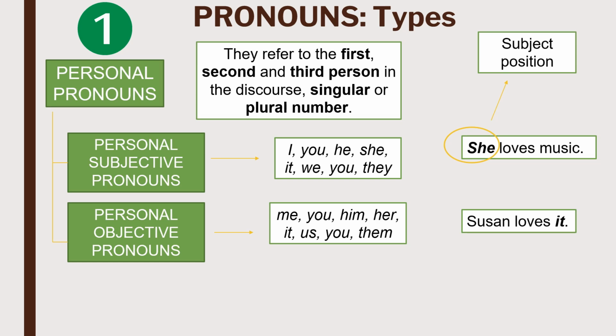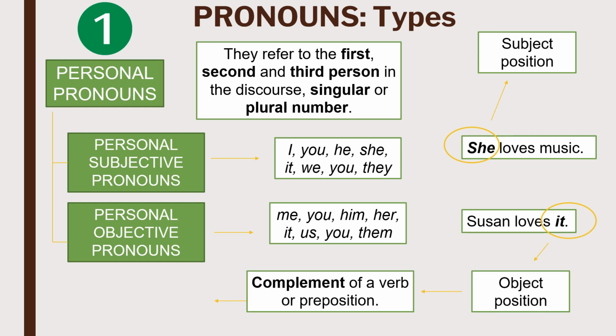On the other hand, "it" is a personal objective pronoun because it occupies the object position. This means that it is the complement of a verb or a preposition, as in the example "I talked to her," where "her" is a personal objective pronoun, complement of the preposition "to."